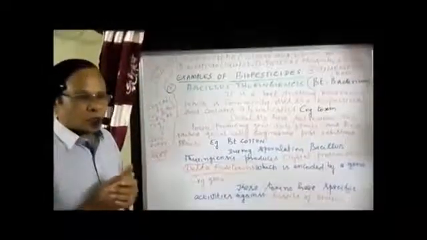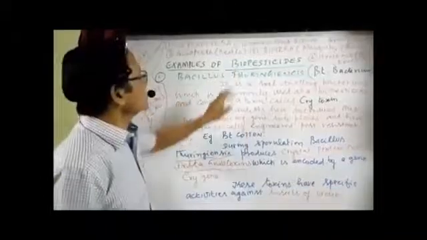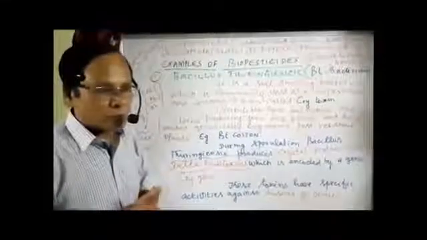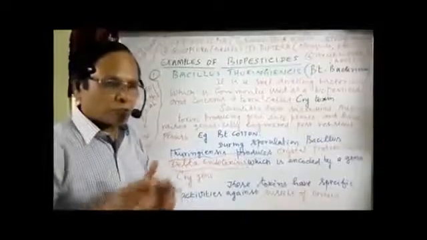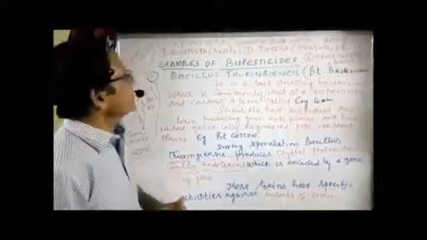Order number 1, Lepidoptera. Normally it includes the moths and butterflies. Here the main insects being controlled by delta endotoxin are the tobacco budworm and armyworm. These are the 2 worms that commonly destroy the tobacco plant. So they are being controlled by delta endotoxin. The second order, Coleoptera, includes the beetles. So the beetles are controlled by this delta endotoxin.